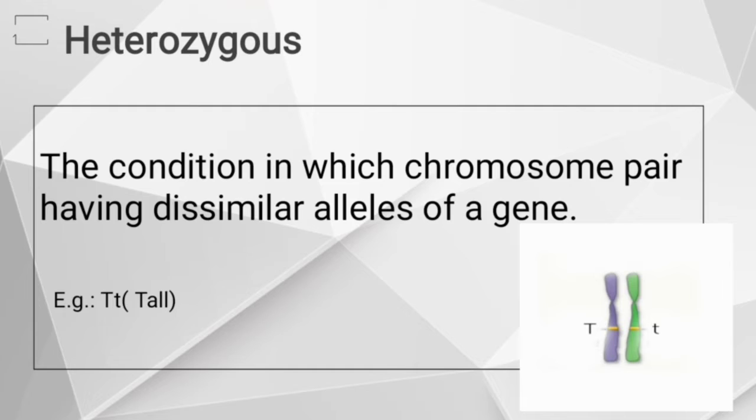Heterozygous tall consists of two alleles, capital T and small t, which are two different alleles present at the same locus on homologous chromosomes. Therefore, that condition is called heterozygous. Remember, heterozygotes produce two types of gametes because they have dissimilar alleles of a gene.